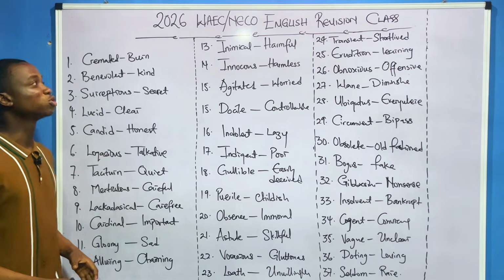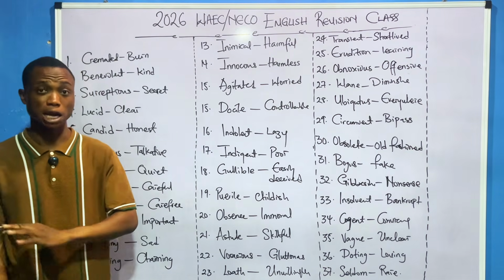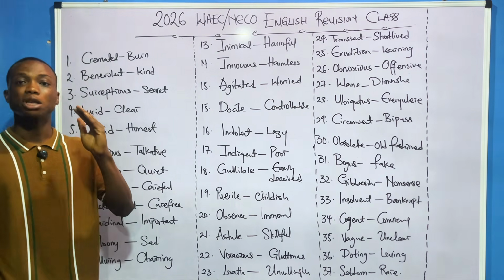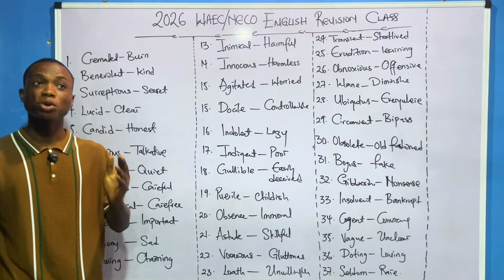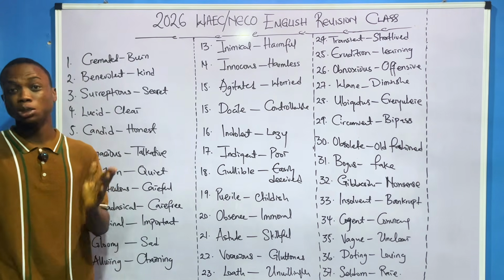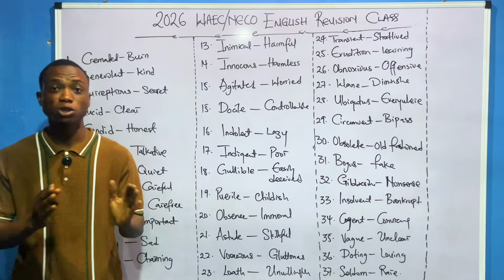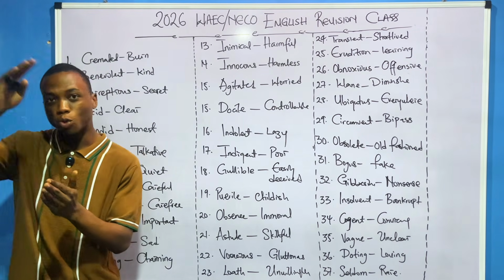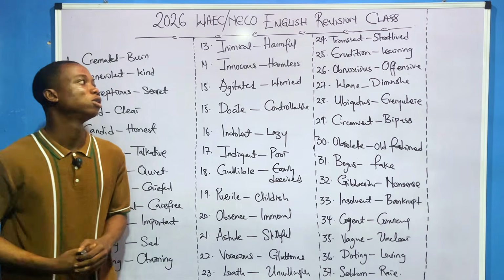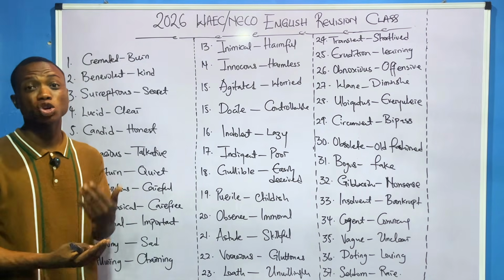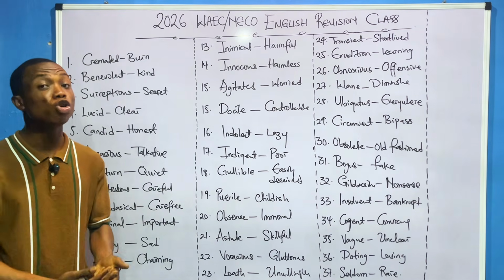All right, so like I promised, we'll be starting with synonyms and antonyms, because I think in your section 1, you'll be given about 20 synonyms and 20 antonyms, if I'm not mistaken. So imagine you already know all the synonyms and antonyms. You are already on your way to success, you understand? The truth is that synonyms and antonyms are free marks, because if you know it, you know it.